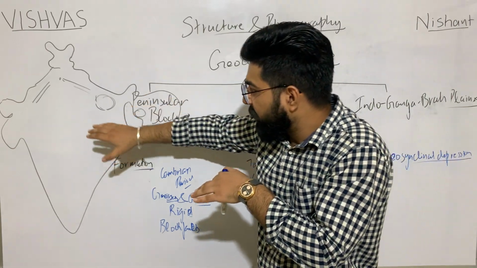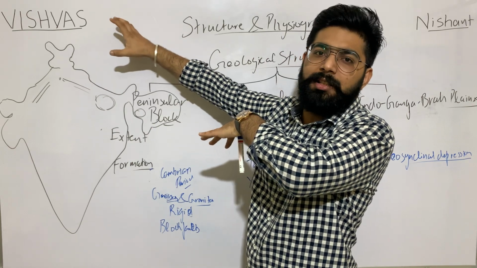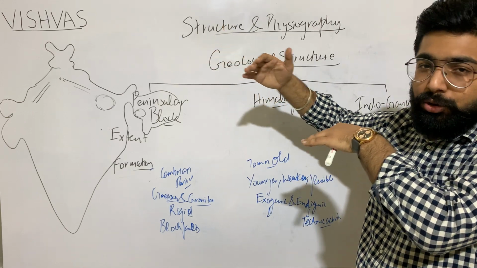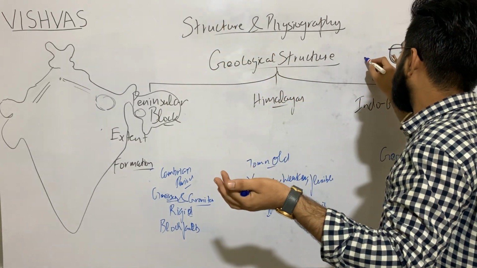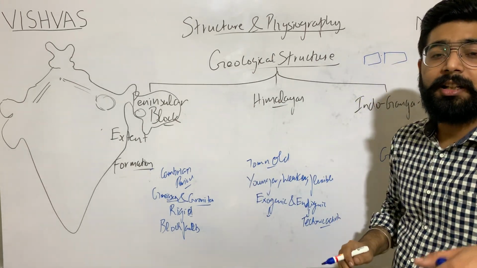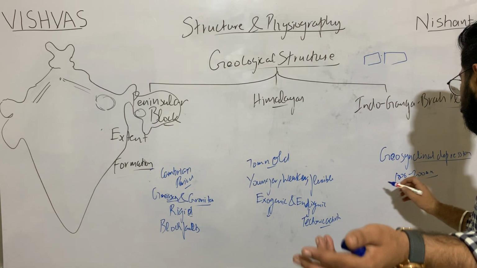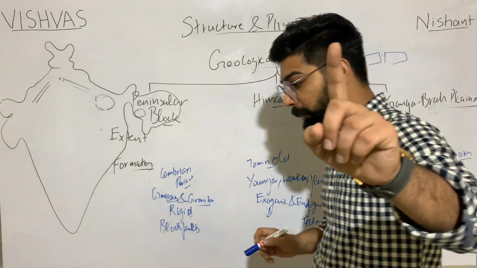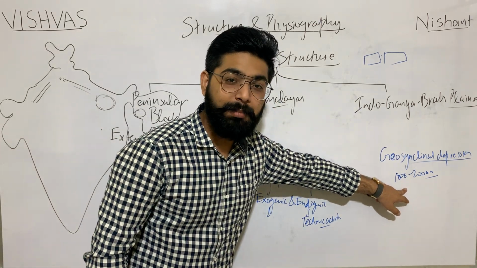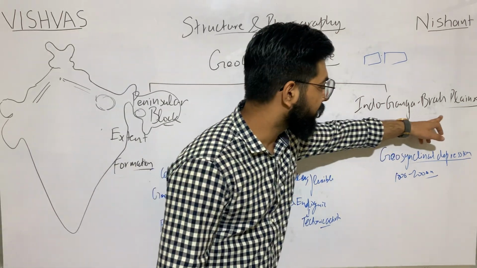So when the peninsular block struck with the Asian part, what is today Asia, a depression was formed. If this is the Indian plate and this is the Asian plate, there was a depression formed, and the depth of the depression was 1000 to 2000 meters. And this depression has been filled up by the sediments of these rivers.